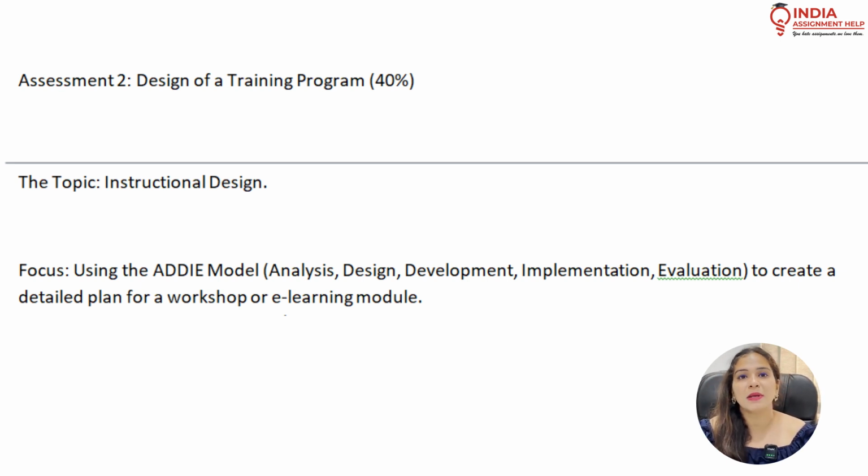In assessment 2, you will be asked to implement this model and create a detailed plan for a workshop on a learning module. You will be drafting an entire training workshop from its introduction to its implementation and evaluation, on a learning module that you are already learning under the unit, and you will be assessed on the type of training that you suggest along with the evaluation.